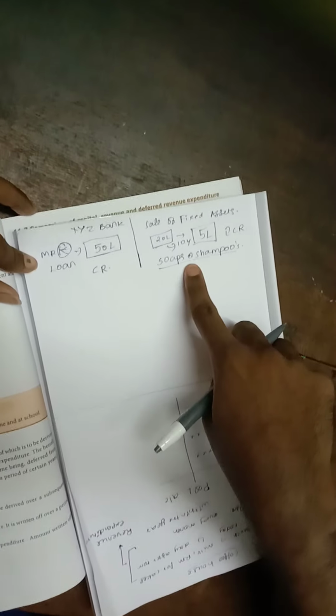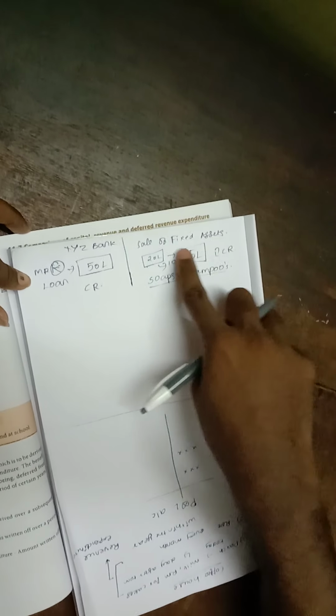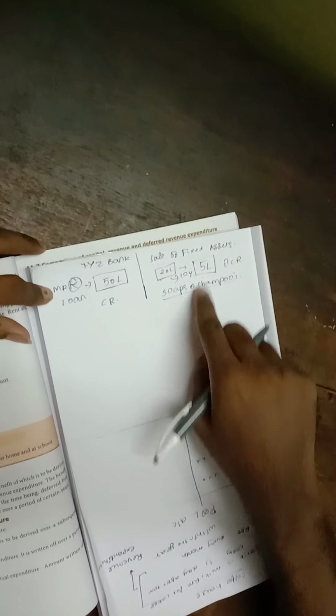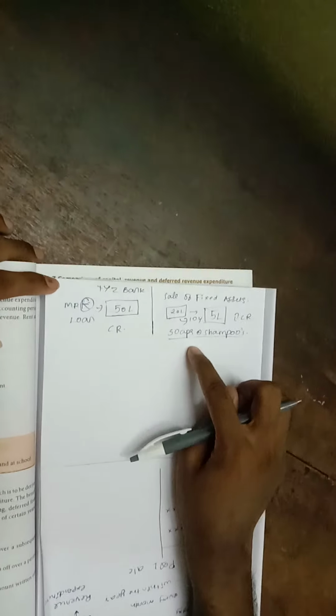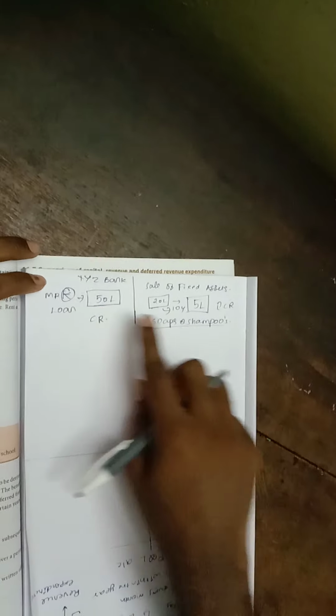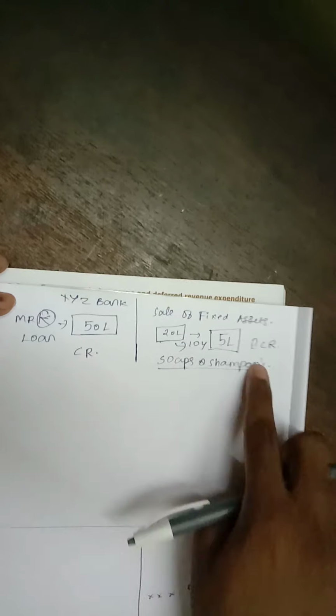Likewise, Mr. K is engaged in the business of soaps and shampoos. So when he sells fixed assets for 5 lakhs, it is not his business to keep on selling fixed assets. His business is selling soaps and shampoos and that product line. So these two amounts are called capital receipt.